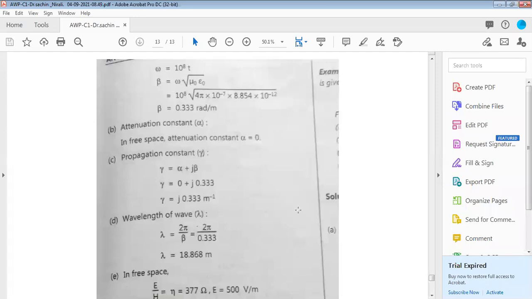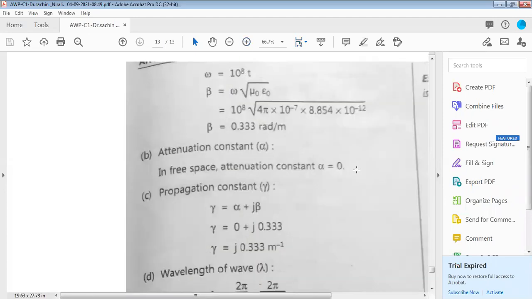What is beta? Beta is omega root of mu 0 epsilon 0. Both are constant values. Substitute the constant values and the omega value, and you will get beta as 0.33 radian per meter. Alpha, the attenuation constant, will be 0 in free space.